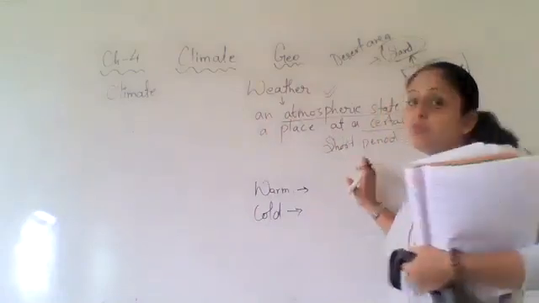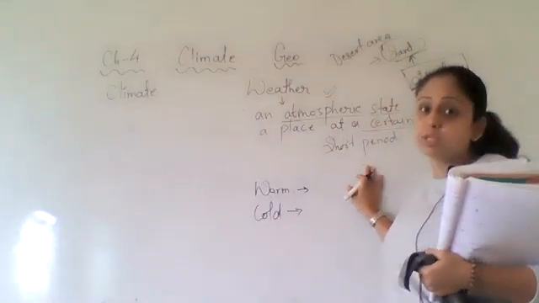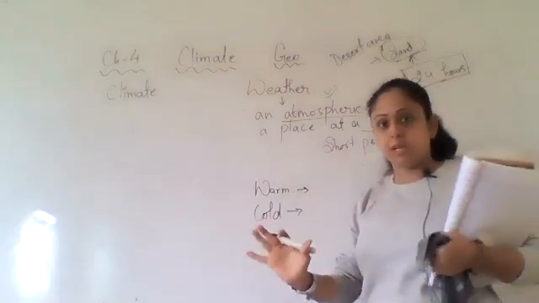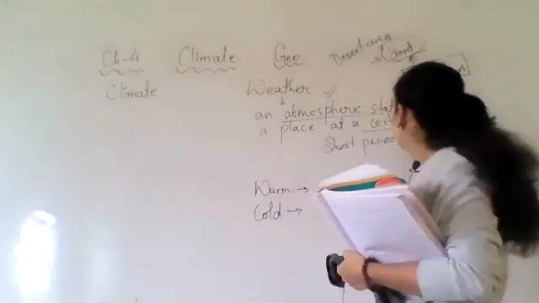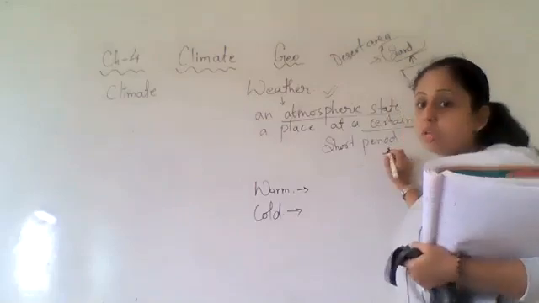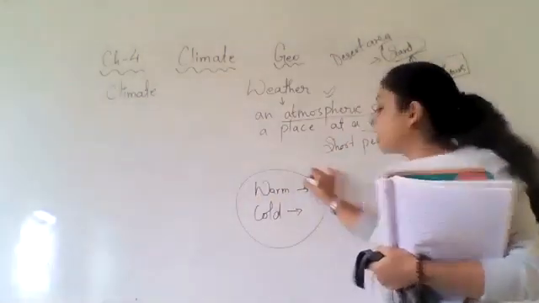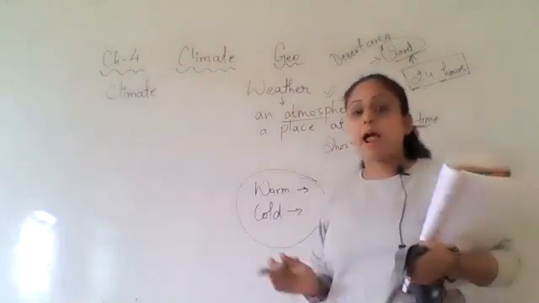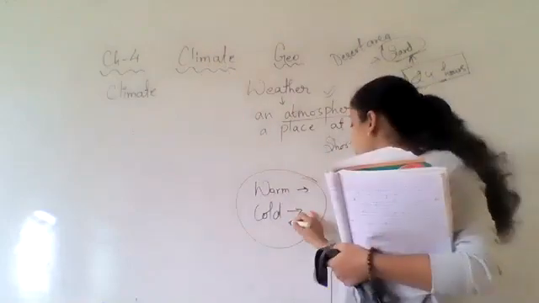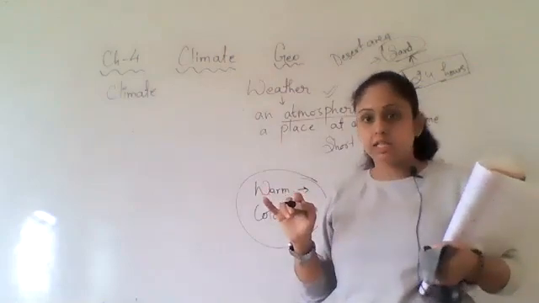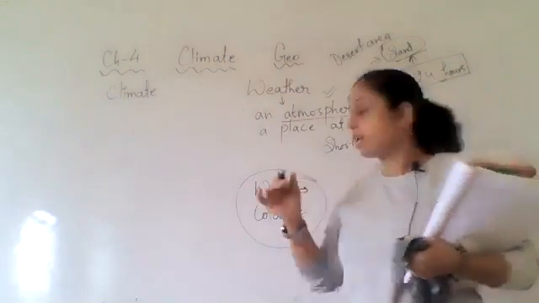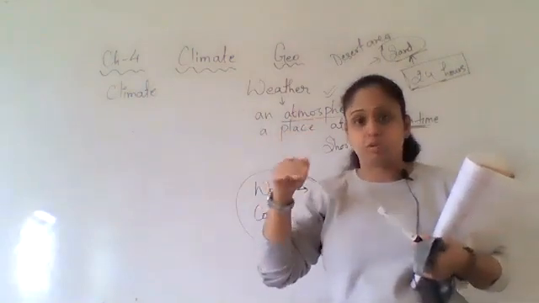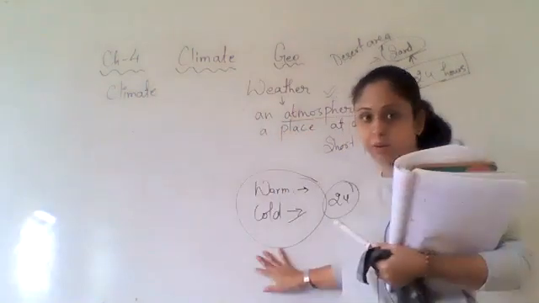Okay. So weather is basically an atmospheric state of a place at a certain period of time, which is a very short period of time. So if we take the example of the desert area, we'll find that in daytime it is extremely hot, and at night it is extremely cold. Correct? So in one day only, 24 hours only, we can see different temperatures at this place.